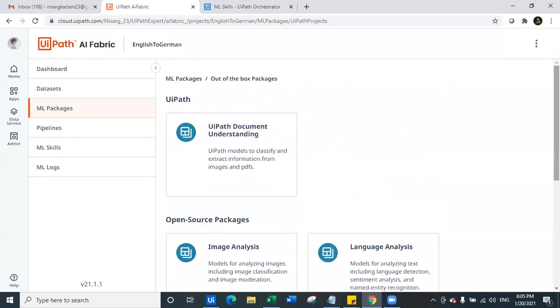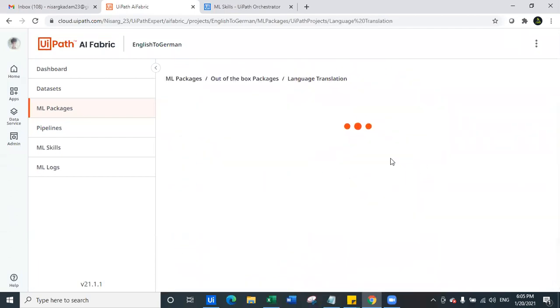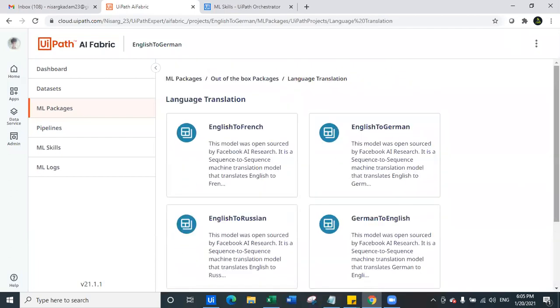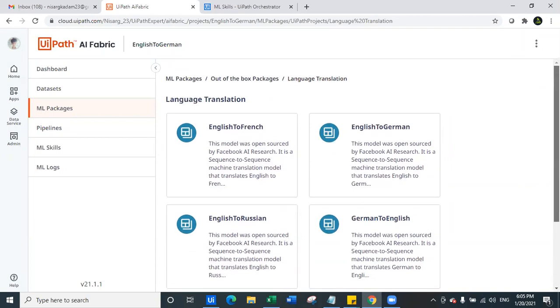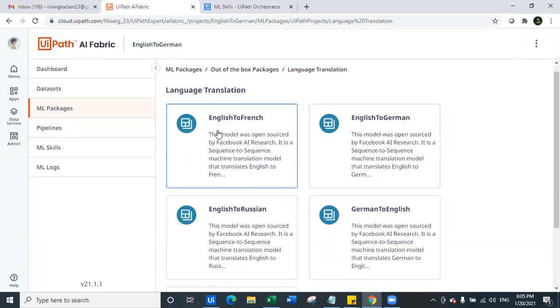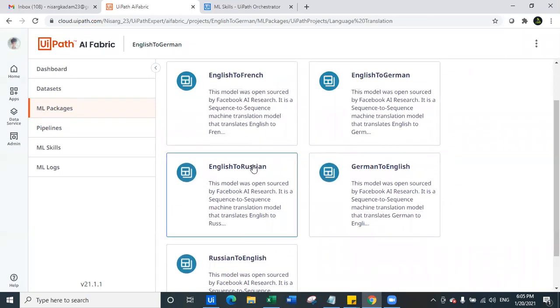And finally, coming to today's topic, which is language translation. Language translation consists of five models, as you can see here. It is a package which consists of English to French, English to German, English to Russian, German to English, and Russian to English. Now, out of these five, only English to French is a one-way package, while the rest are two-way packages, where you have English to German and German to English, and English to Russian and Russian to English. Only French to English is not available currently, but it may soon be available.